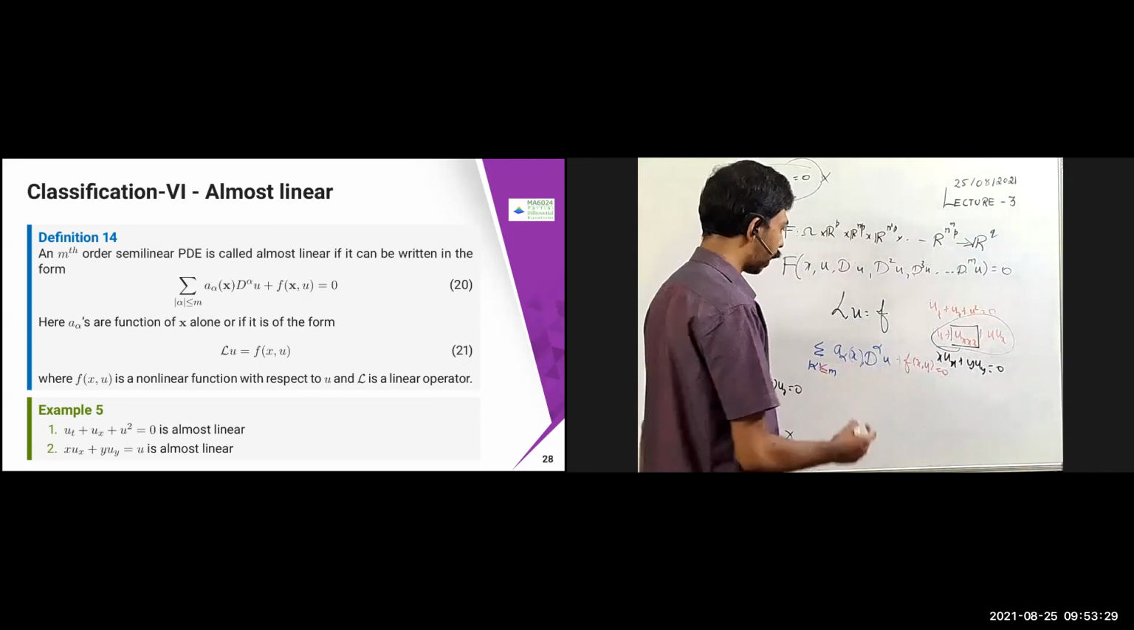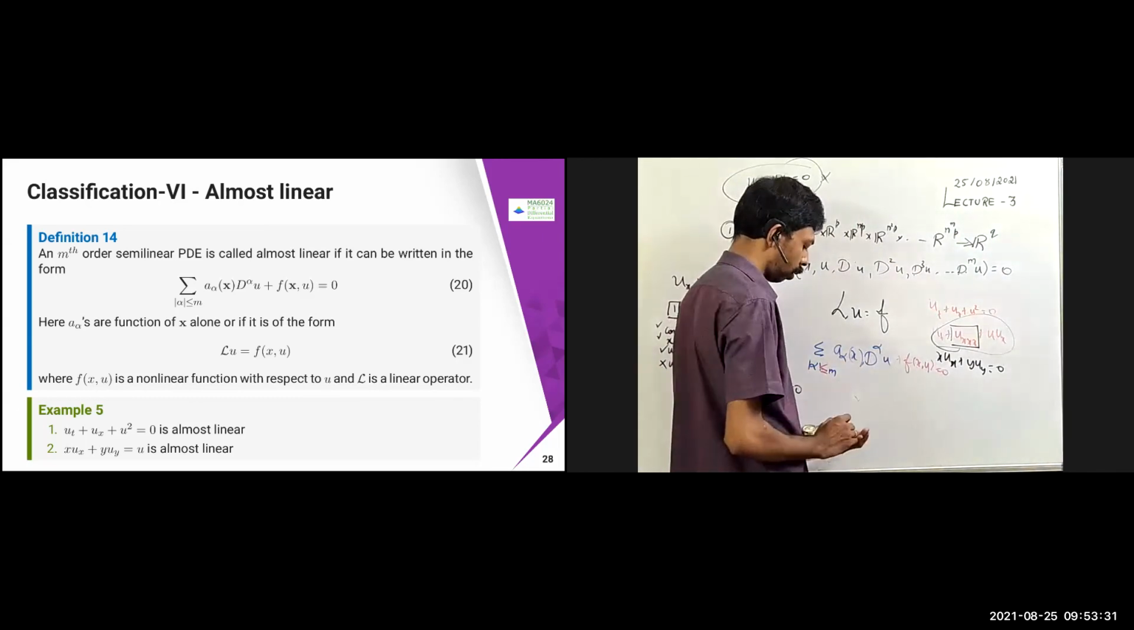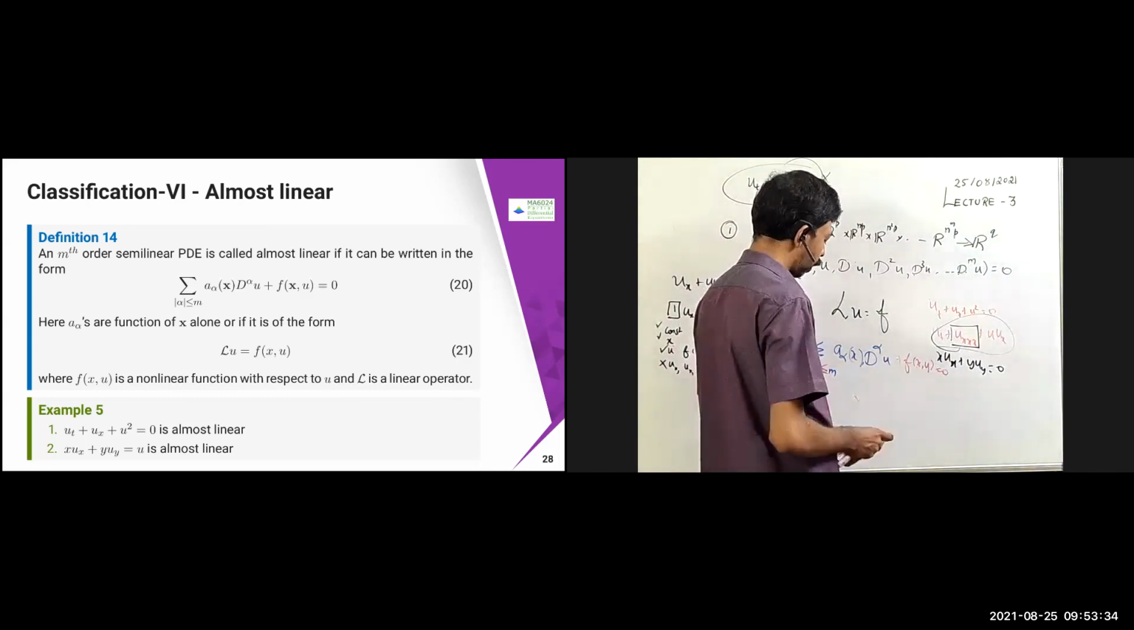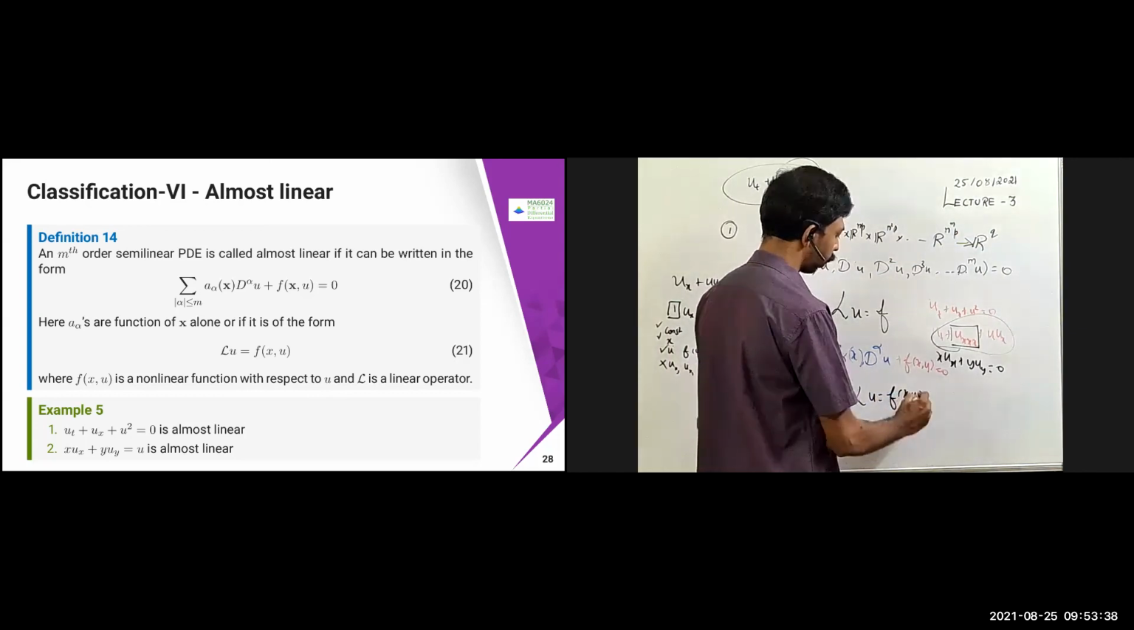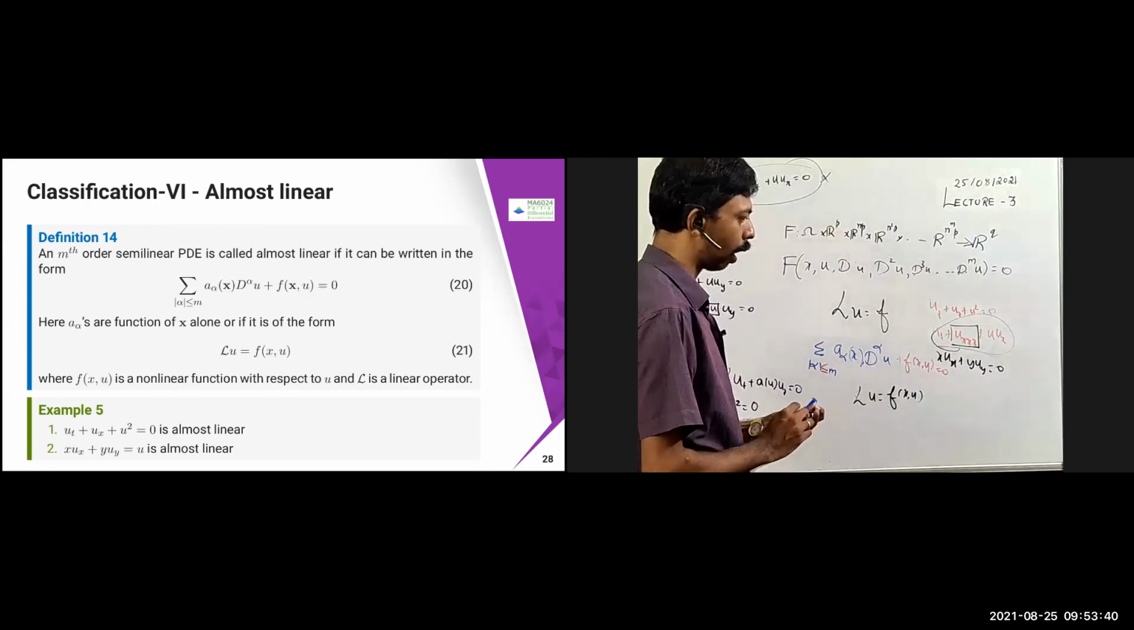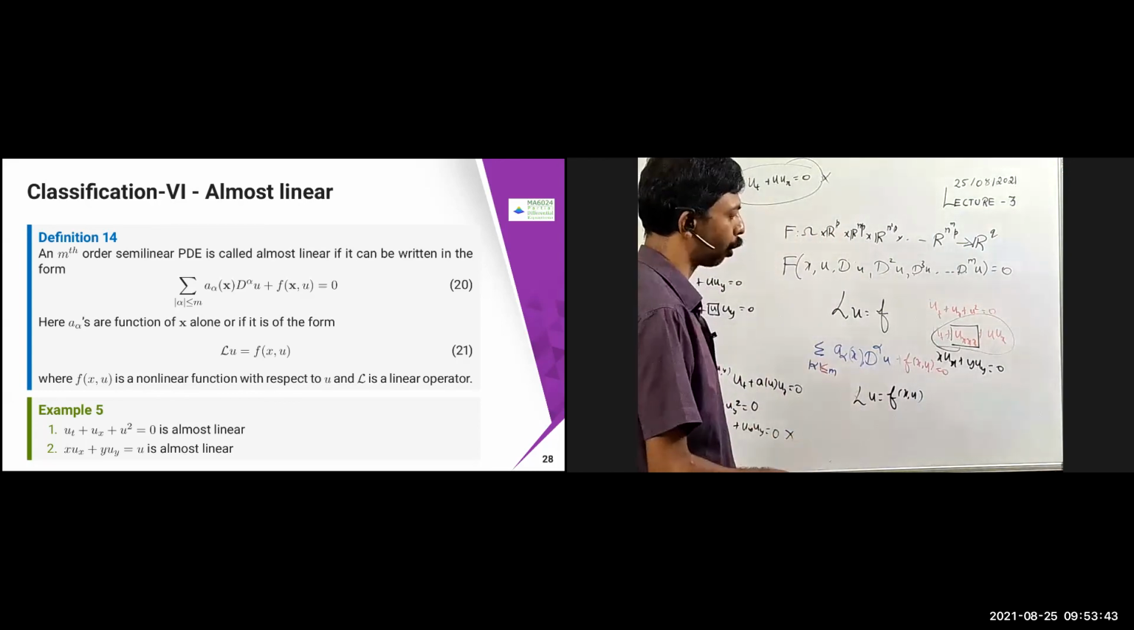Or you can write it this way: Lu is equal to f of x comma u, where L is a linear operator. Then that is also called almost linear.